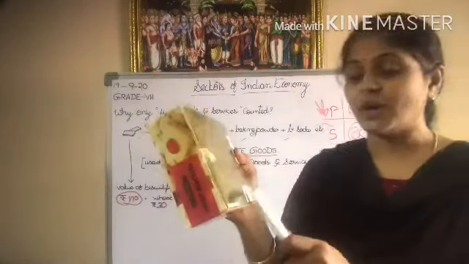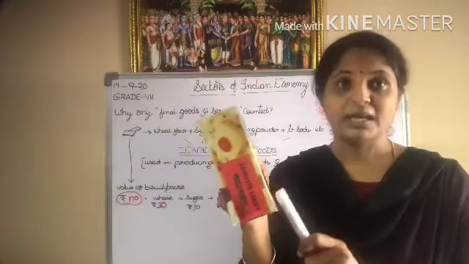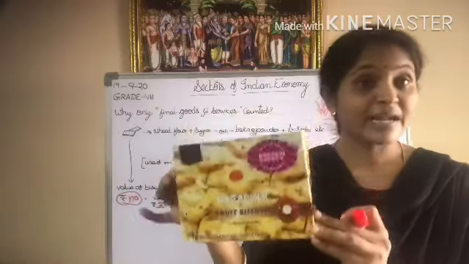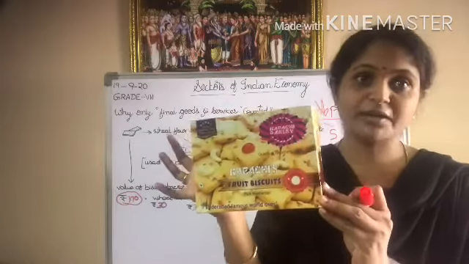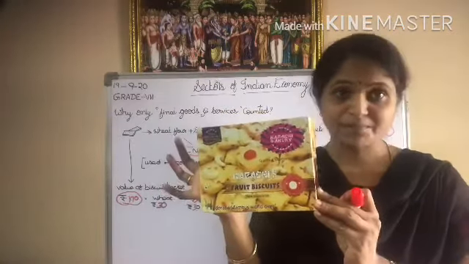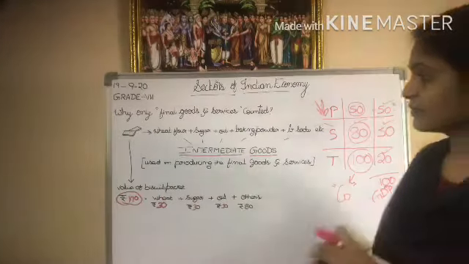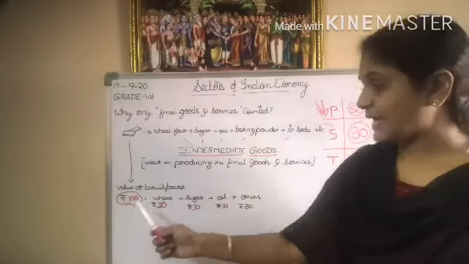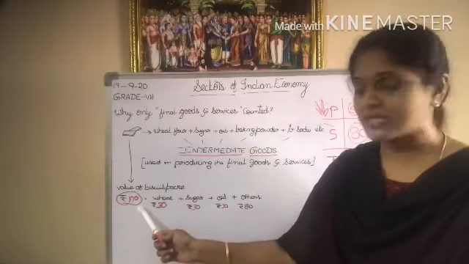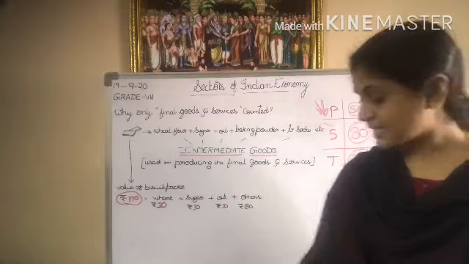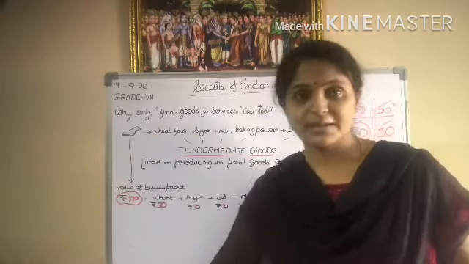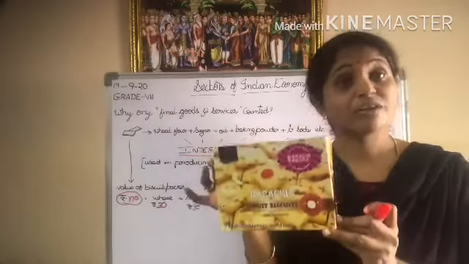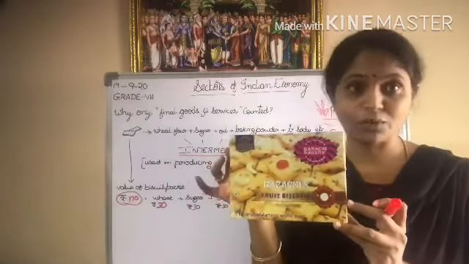It is 170 rupees. It means 170 rupees is the final value of this particular product. Understood? So see here, the value of the biscuit packet is 170 rupees. But how is this biscuit packet made? The biscuits in this packet are made of many ingredients, not only wheat.